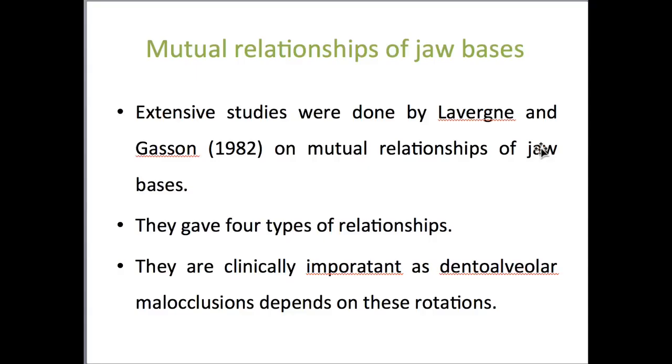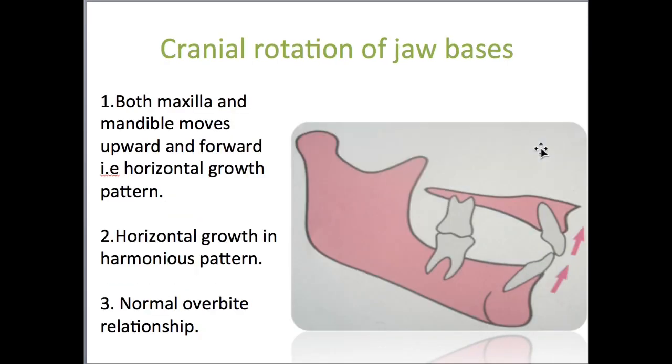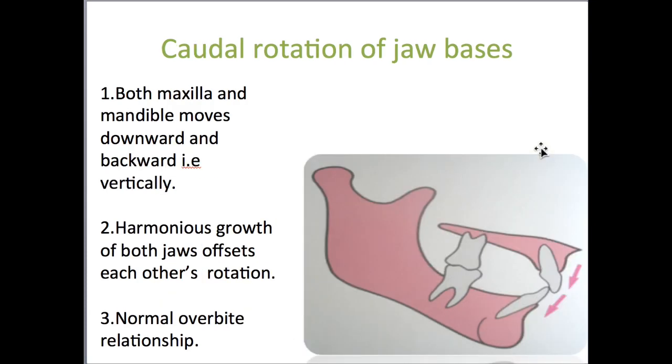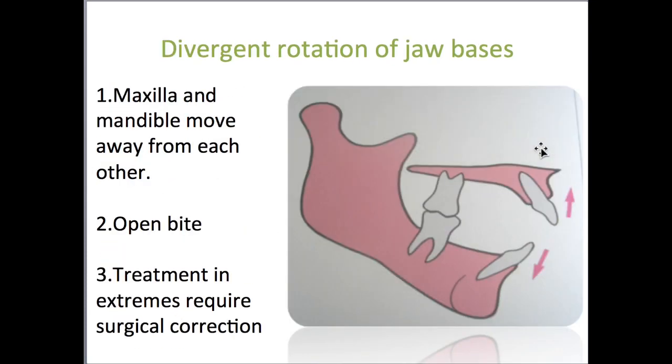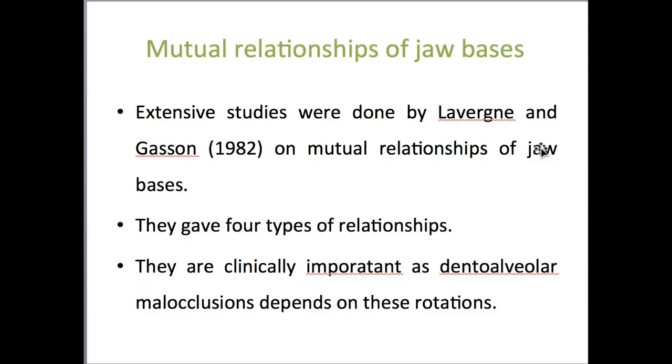Next comes, as a part of the essay answer, you have to write the mutual relationship of the jaw bases also, which includes both maxillary and mandibular rotations. So here comes the convergent rotation, divergent rotation, cranial rotation and caudal rotation. So a brief explanation of all these 4 rotations will conclude the mutual relationship of the jaw bases. This mutual relationship of the jaw bases also is a 7 marks question, and it can also be asked in Viva.